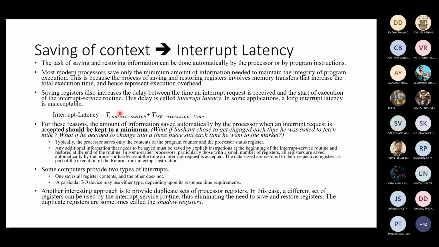this particular delay is called latency. Latency means something which is, it's like I kick you, and after 5 seconds you say ouch. So between my kick and your ouch, there is a 5-second delay, which is a latency. We'll call it your ouch latency. So between the interrupt happening and its ISR starting, it takes a context switch time, right? And of course, it takes the ISR execution time. That's also a latency. That's the latency caused due to the interrupt, right?